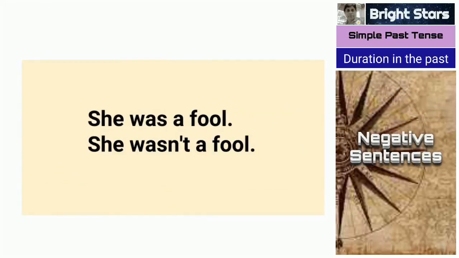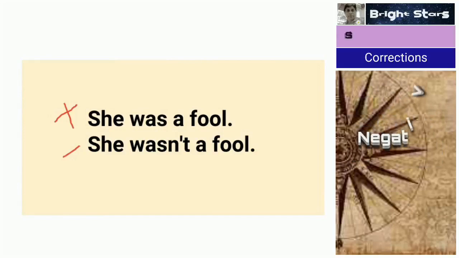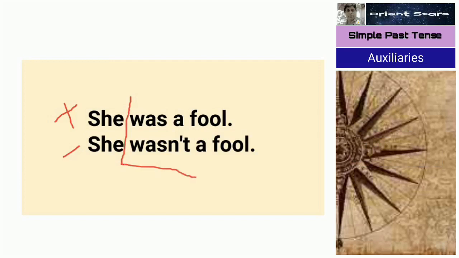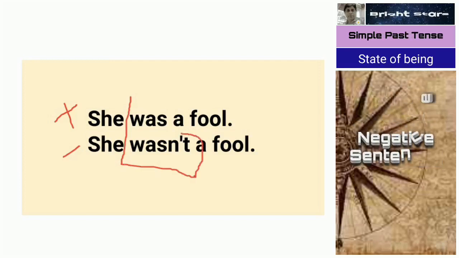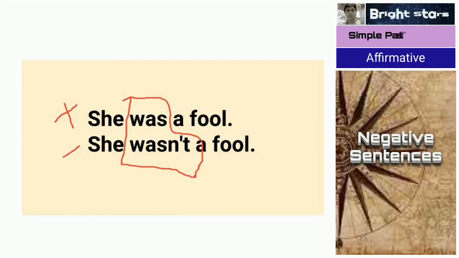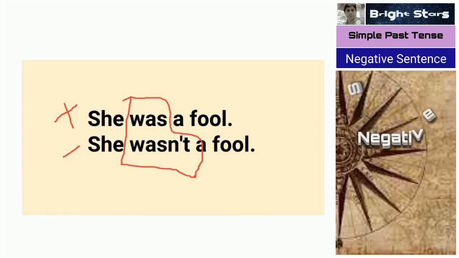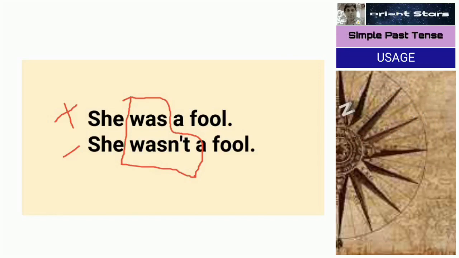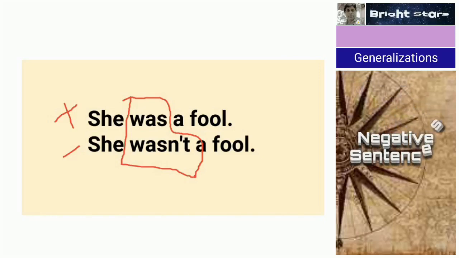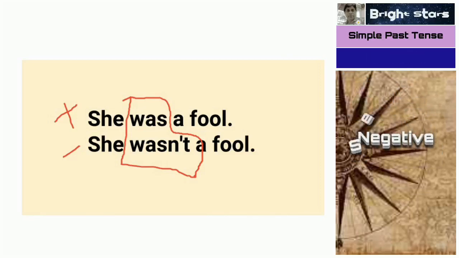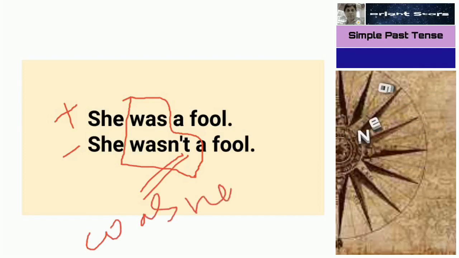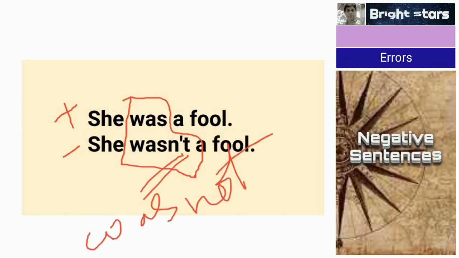Next one you see, positive sentence, negative sentence. She was a fool. She wasn't a fool. For indicating positions we use was, which becomes wasn't. It is not a continuous tense, it is a simple past tense that indicates a position or nature or quality of a person. She was a fool, she wasn't a fool. In this auxiliary verb we simply add not. Wasn't is a contraction. We can also use was not.